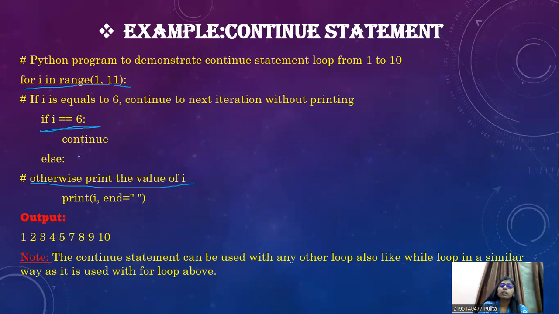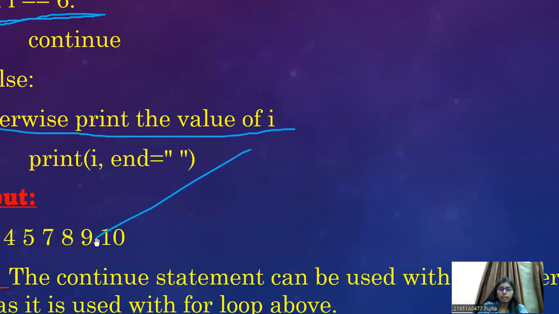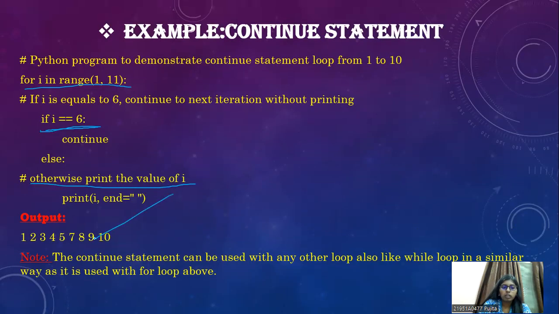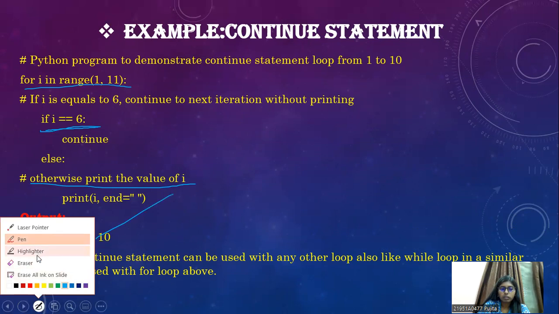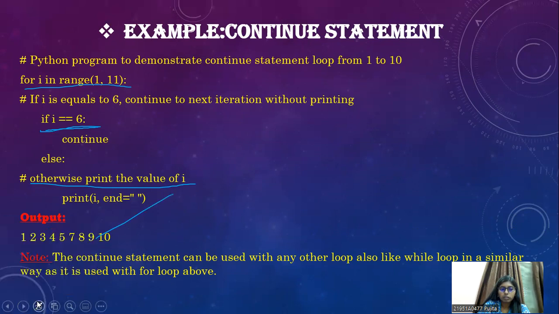If i is not equal to 6, then else print the value of i with end equal to a double quotation. So this is how we do it: print i comma end.